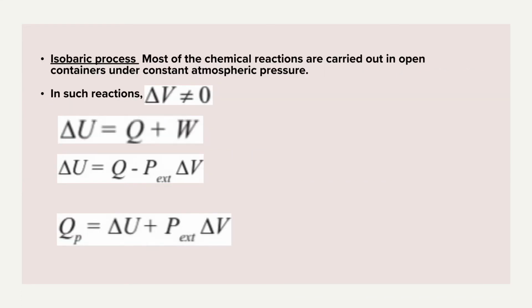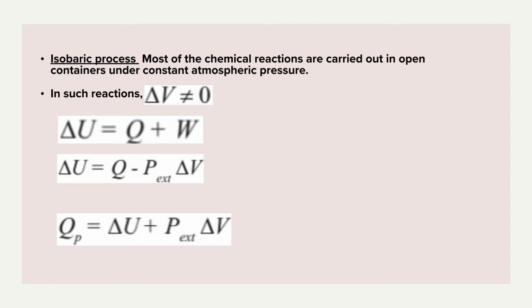Over here we know that isobaric process means at constant pressure. So most of the chemical reactions are carried out in open containers under constant atmospheric pressure. That means in such reactions delta V is not equal to 0.